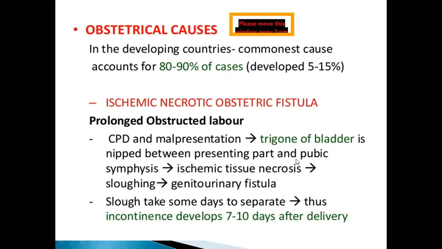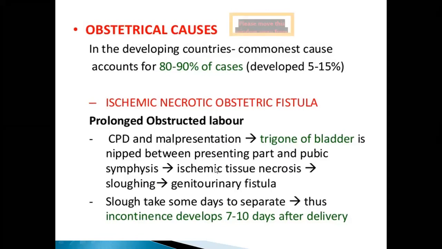So because of this ischemia, the tissue goes into necrosis, and in 7 to 10 days, there will be sloughing of these tissues. So there is an abnormal communication between these two structures, resulting in genitourinary fistulas. In prolonged and obstructed labor, the bladder tissue will be compressed in between the pubic symphysis and the fetal head, resulting in ischemic necrosis, sloughing, and genitourinary fistulas.